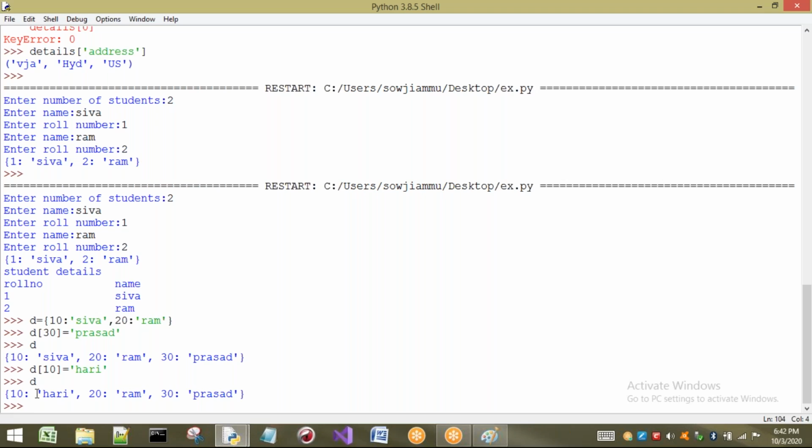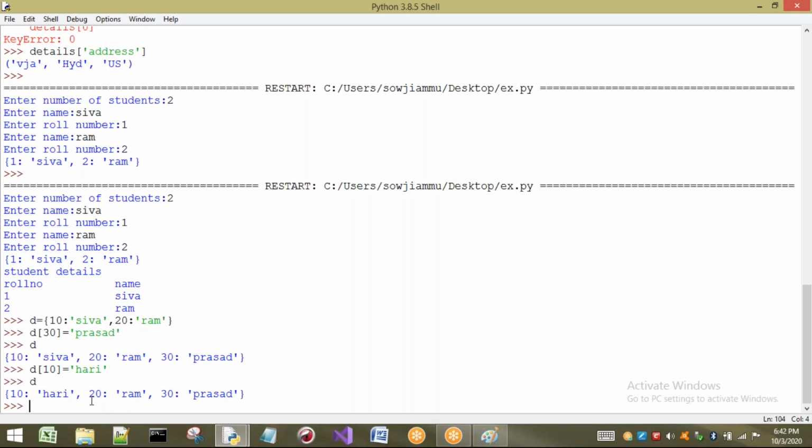This concept is implemented because keys are not possible to duplicate here, so just the value is going to be replaced. If duplicates were allowed in this concept, for example, what could happen? Here once again 10 colon Hari would be printed. But in our concept, keys cannot be duplicated. This is the concept.